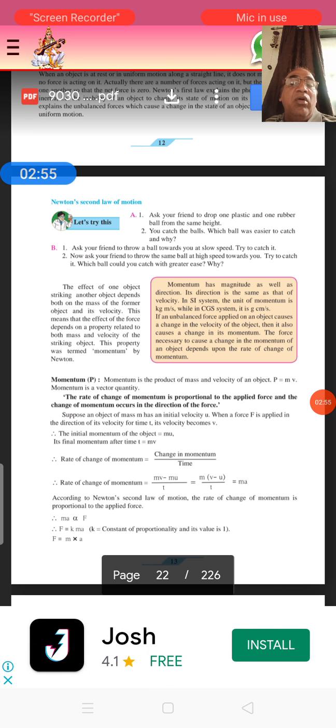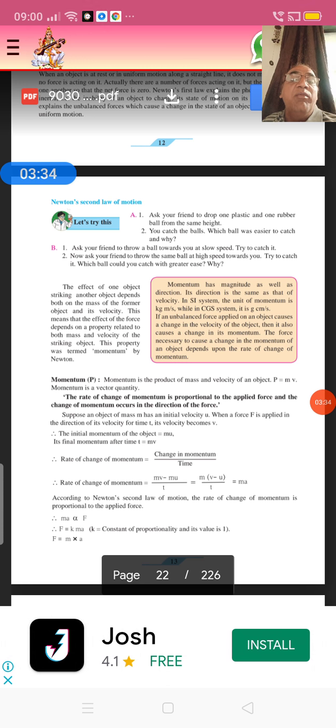Newton's second law of motion says the rate of change of momentum is proportional to the applied force, and the change of momentum occurs in the direction of the force. Definitely, the rate of change of momentum is final momentum minus initial momentum divided by t. Suppose an object's initial momentum is p1, final momentum is p2, and it occurs in time t. Therefore, its rate of change of momentum is p2 minus p1 divided by t. But what is p? P is the product of mass and velocity.